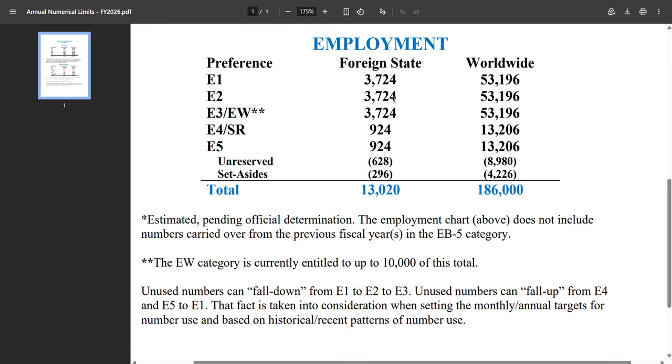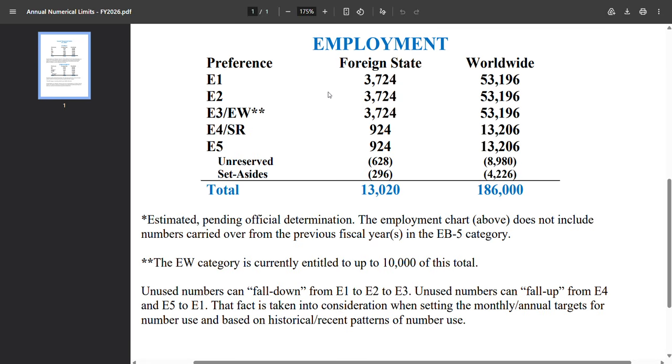Initially, when the date movements happen, it is to check how many applicants are in the queue, and if the demand goes beyond the limit, then the retrogression happens so that they can limit the number of applicants to the available limit for that particular fiscal year.